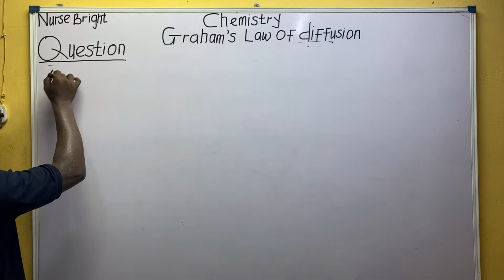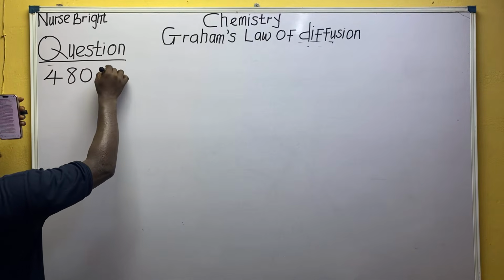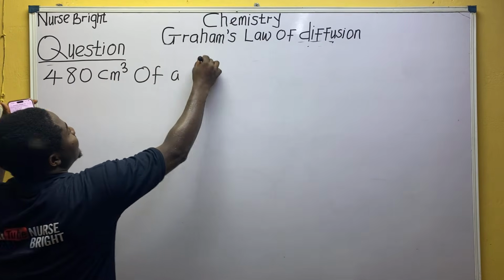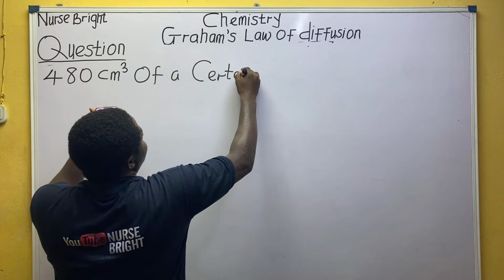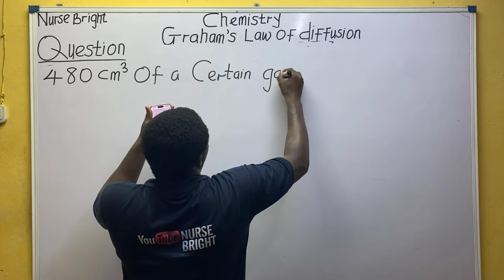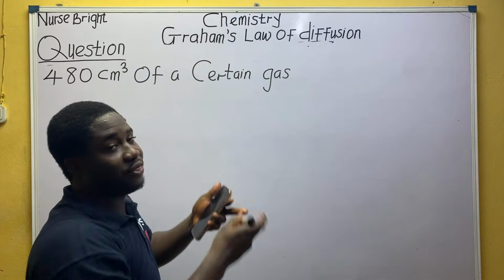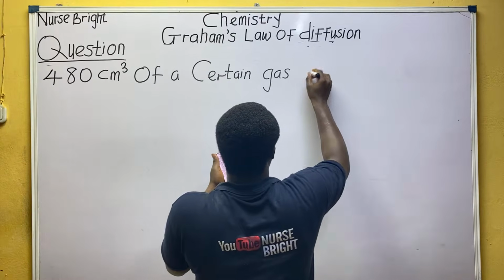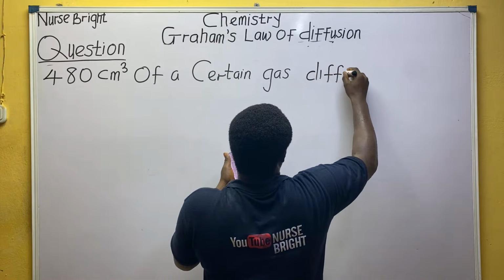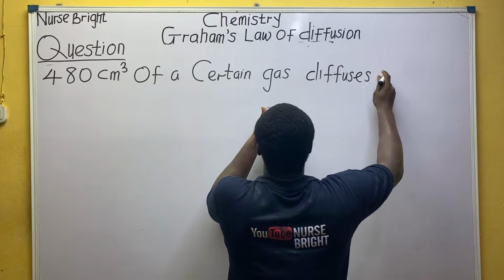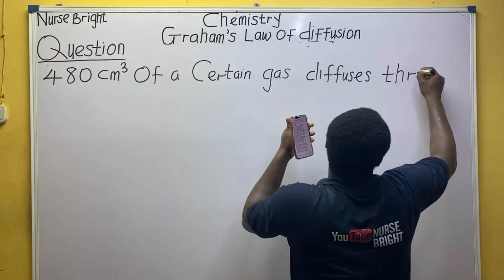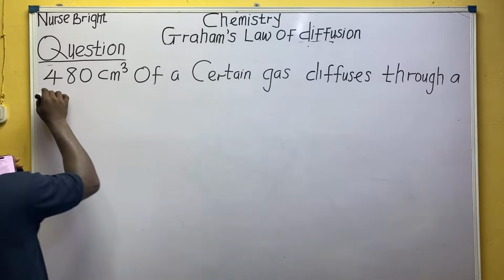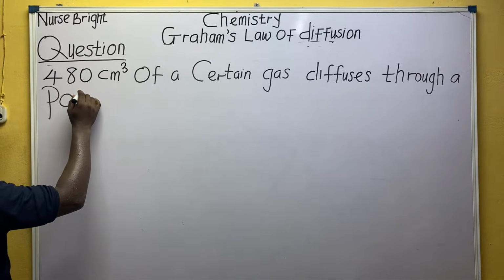It says 480 centimeter cube of a certain gas diffuses through a porous partition. The word porous is not big.